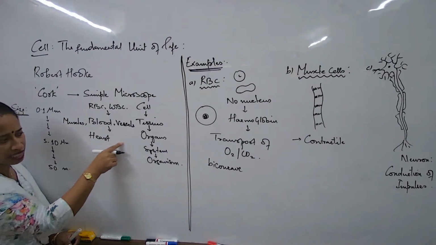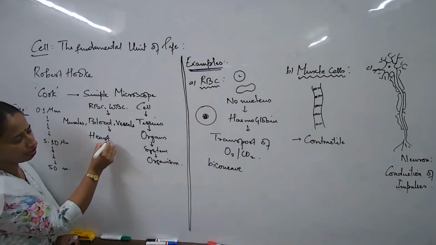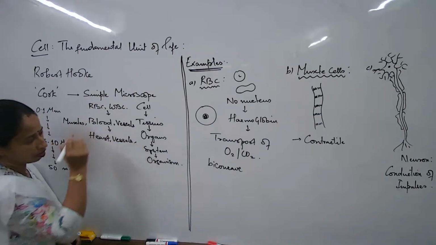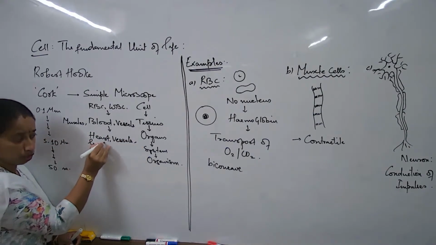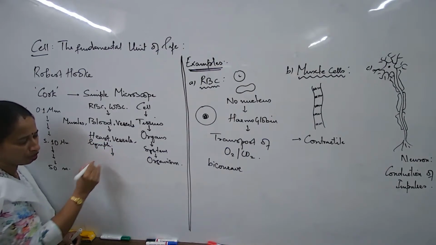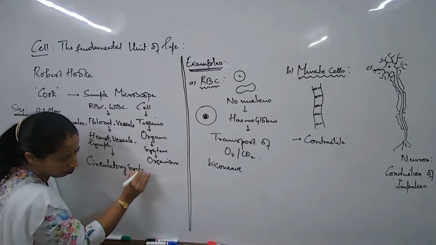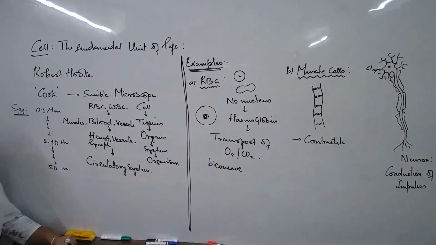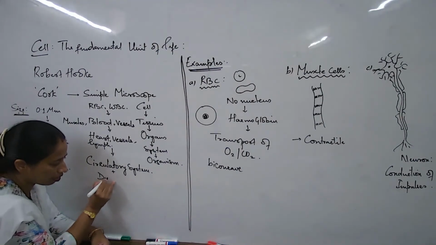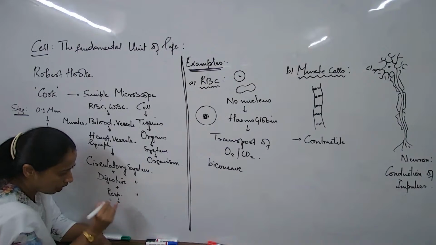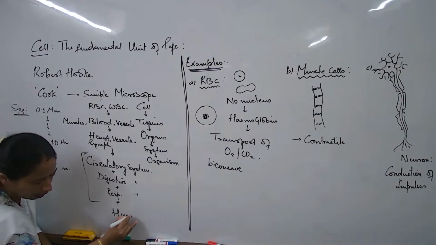Then various organs come together to form the system. Okay, now that we have got the heart, we have got various different types of blood vessels. We have got the other type of fluid known as the lymph, and that should form a system. What is this system that we are talking about? The circulatory system. But is the circulatory system the only and the sole system in an organism like us? No. This circulatory system plus the digestive system and the respiratory system and many more can form an organism complex like us.